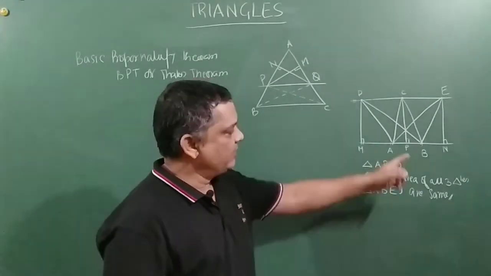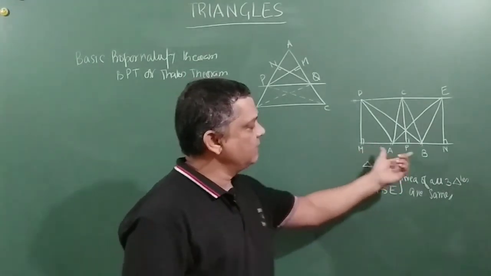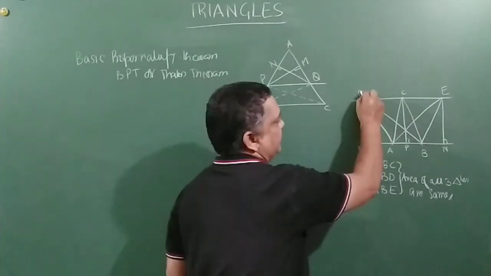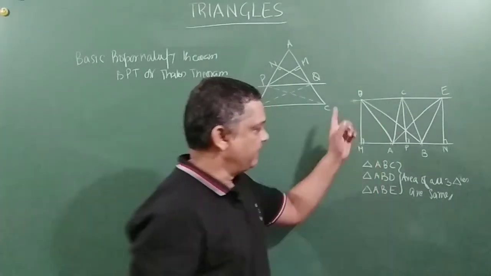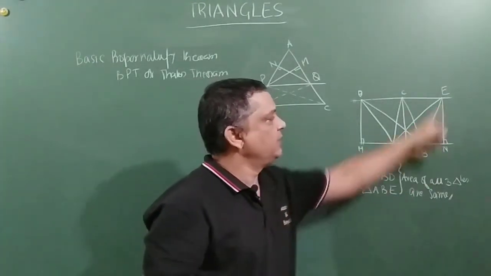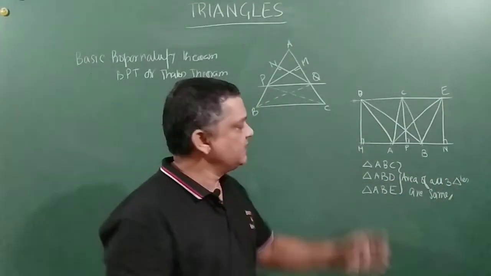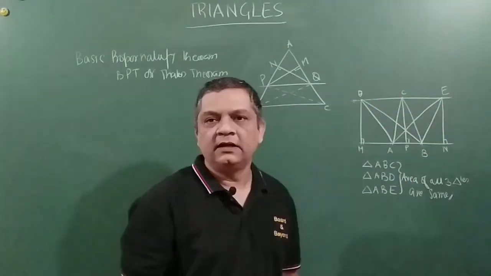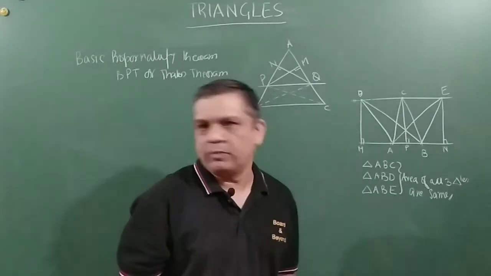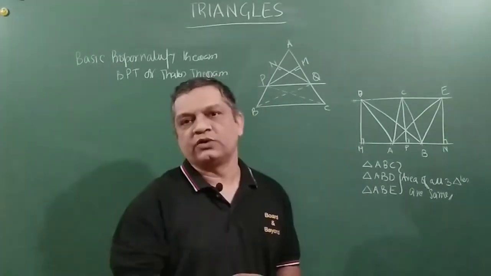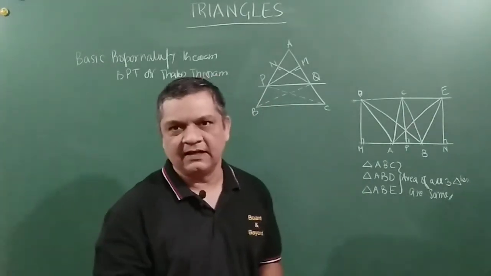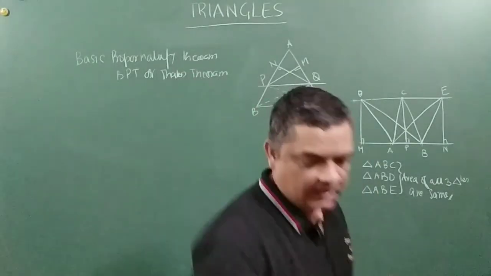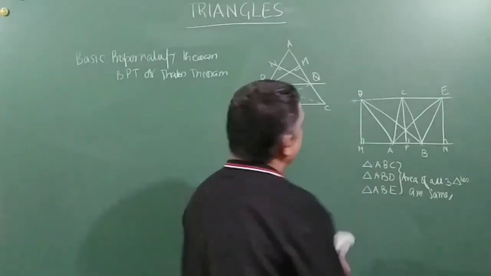Similarly, the other triangle will be half into AB into DM, sorry, this is D, not P. And this will be half into AB into EN, right? So we see that DM is equal to CP is equal to EN, and the base is also common for all three triangles. So they will all have the same areas, right, friends? So this concept we are going to use here. I thought I'd just refresh that before we get into this.